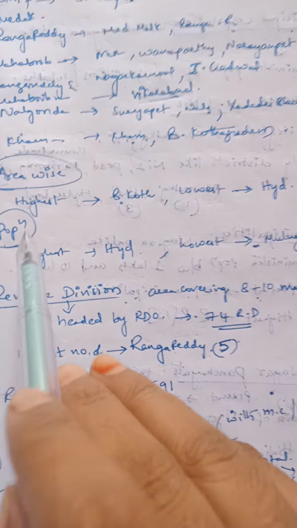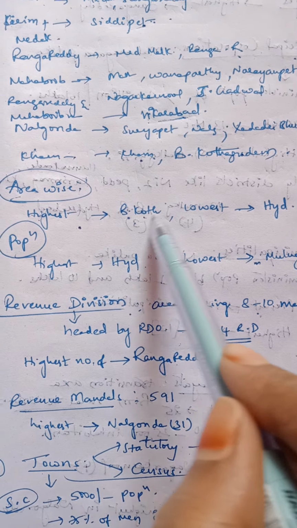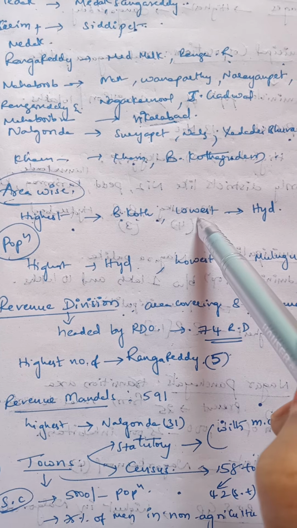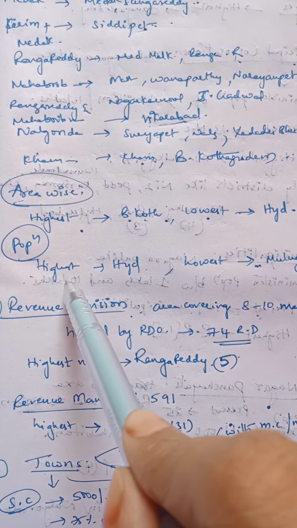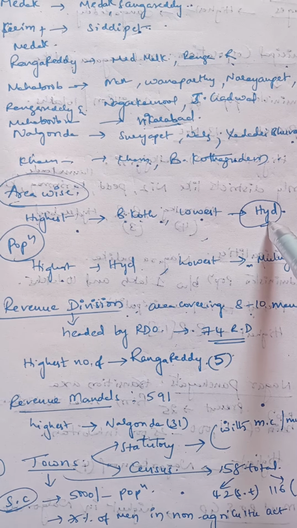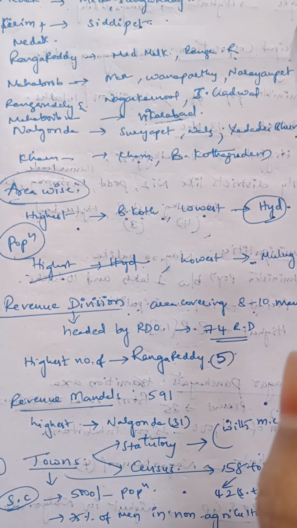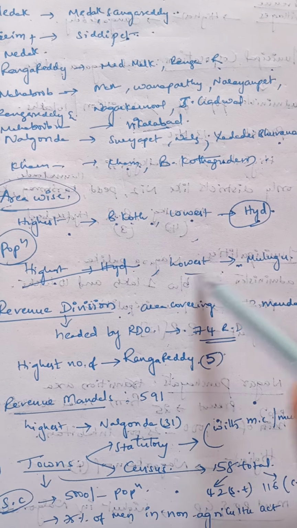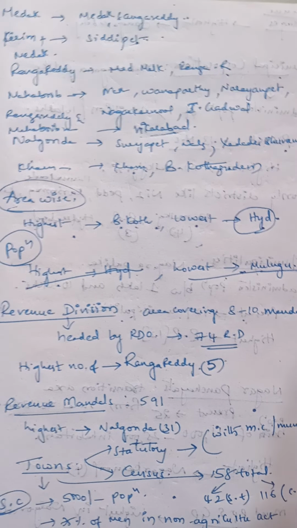Here in the districts, area wise, the highest area comprising district is Bhadradri Kottagudem and the lowest district area wise is Hyderabad. And coming to the population, even though Hyderabad has the lowest area, it has the highest population. And the lowest population is seen in Mulugu district, which is a newly formed district from erstwhile Warangal.